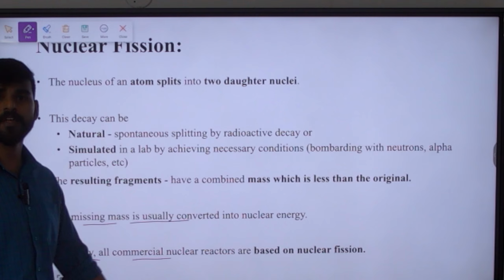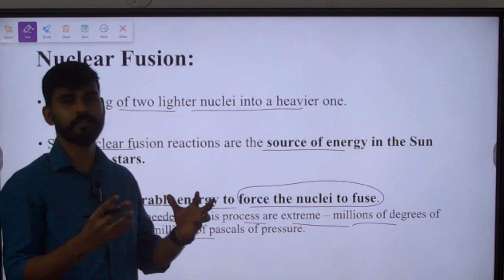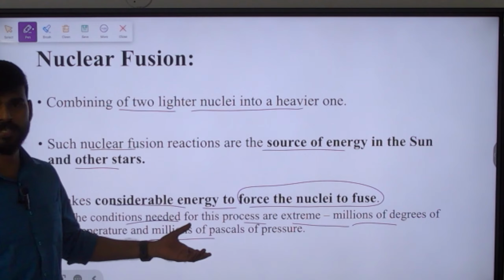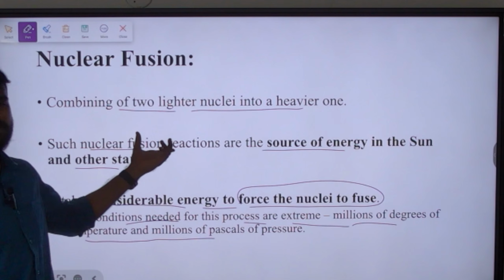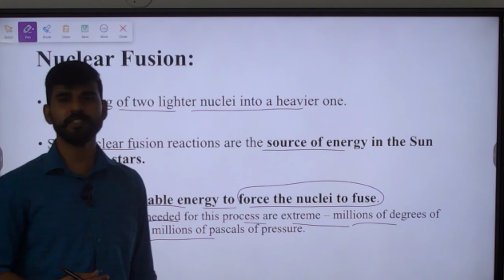See, the conditions needed for this process are extreme, like millions of degrees of temperature and millions of pascals of pressure for combining the nuclei together to form a fusion reaction. This practically is not possible now, that is why we are not exploiting this much. But in fission reactions, such extreme conditions are not required. This is the best example for a fusion reaction, that is deuterium and tritium getting fused to form helium, and then a neutron is formed, and then energy is formed. This energy is harnessed.